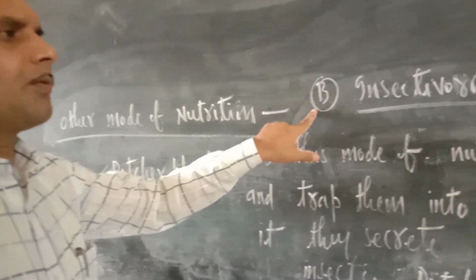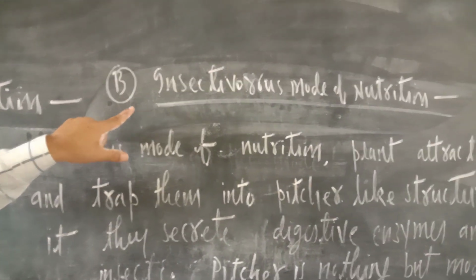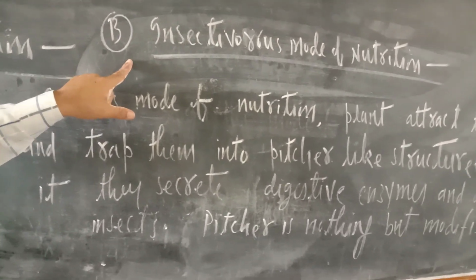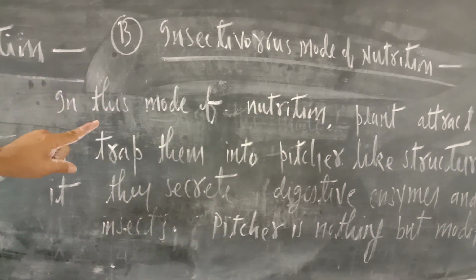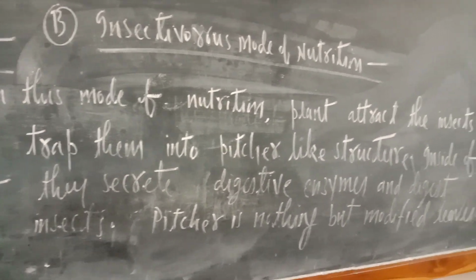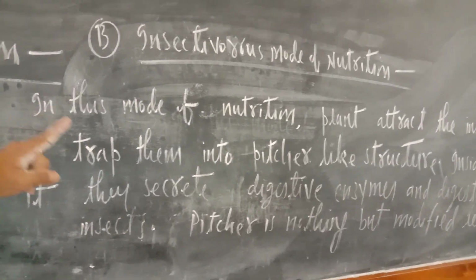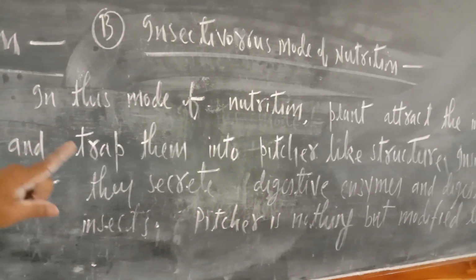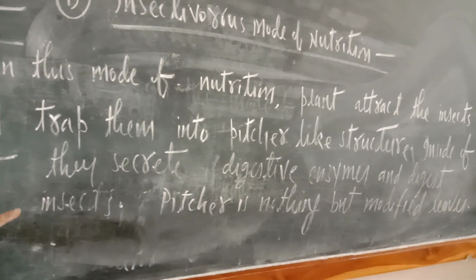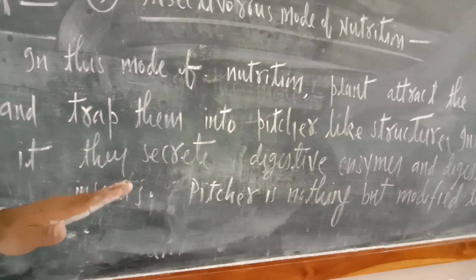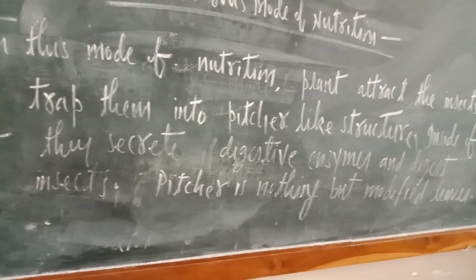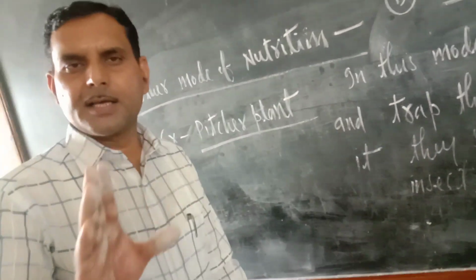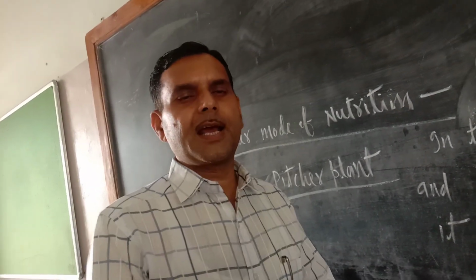The second one is the insectivorous mode of nutrition. As its name itself suggests, insectivorous means insect-eating plants or animals. In this mode of nutrition, the plant attracts insects and traps them in a pitcher-like structure. Inside it, they secrete digestive enzymes and digest the insects. The pitcher is nothing but a modified leaf. An example of this mode of nutrition is the pitcher plant. Actually, in the pitcher plant, the leaves are modified into a pitcher-like structure.